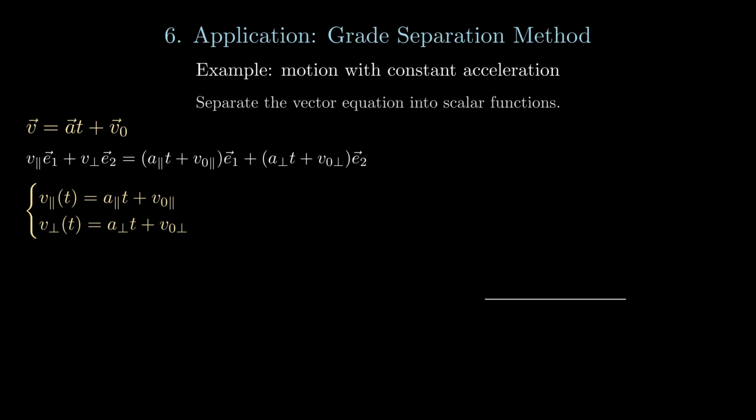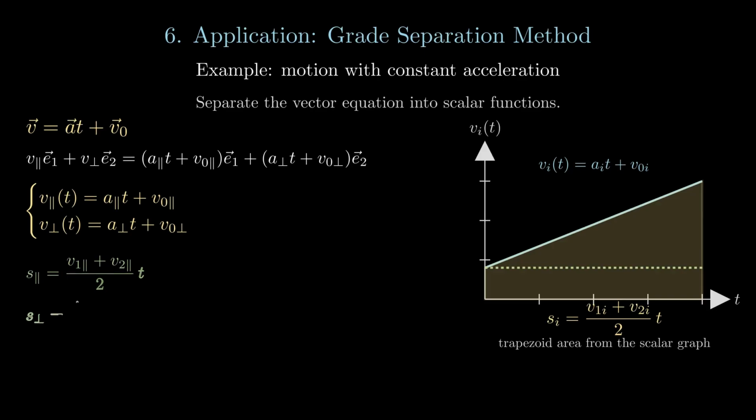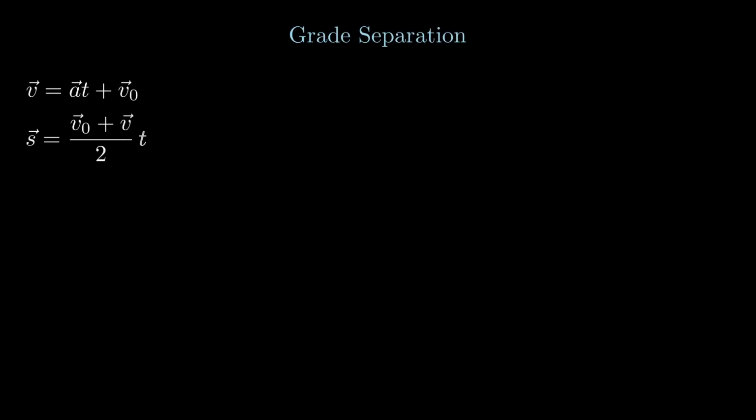For the scalar equations, we can draw a graph for the function. It's a linear function, and we need to calculate the area below the function. From the graph, we can quickly get the answer. When we solve problems here, sometimes we don't need the variable t. For convenience, we need to get a new formula without the variable t. Let's try to derive it. First, you may pause the video and give it a try by yourself. Maybe you can try out the scalar one first and compare it with the geometric algebra method.